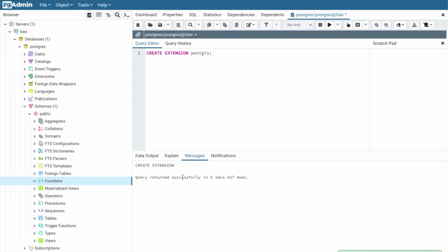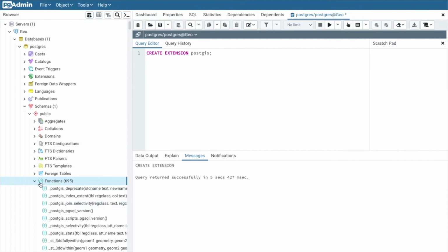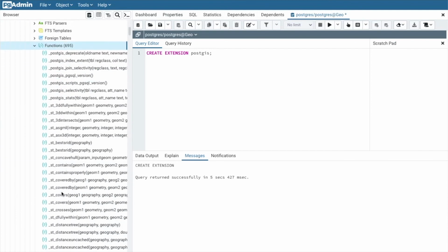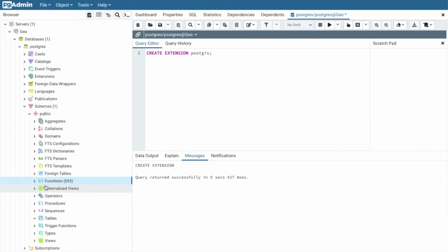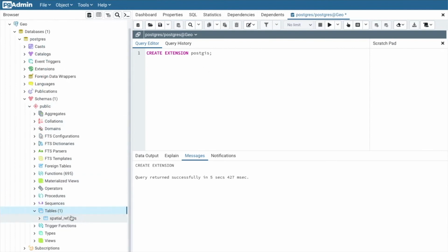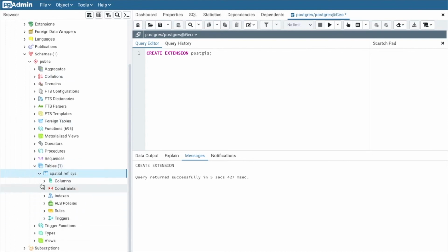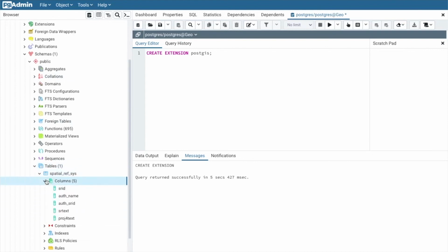Perfect. It executed successfully, and we have just imported the functions into our new database. So right click and then refresh, and we have all our functions imported into our new database. And then you refresh the table, and you see the new table that was created when we ran the create extension query.